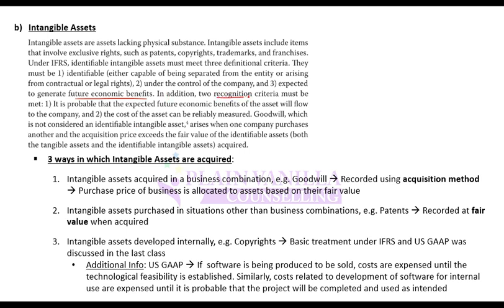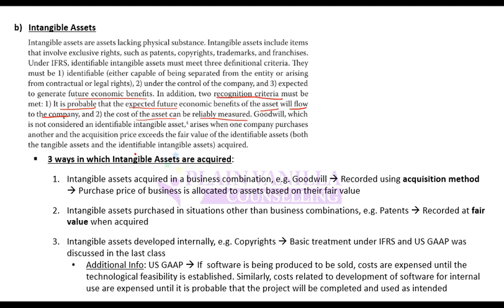In addition, two recognition criteria must be met. So these are definitional criteria. In addition, in order to recognize, you should have two more criteria. It is probable that the expected benefit of the asset will flow to the company, and the cost of the asset can be reliably measured. If cost cannot be reliably measured, you cannot record that as an intangible asset. Although it will be an intangible asset, you cannot recognize it until and unless you can reliably measure its cost.